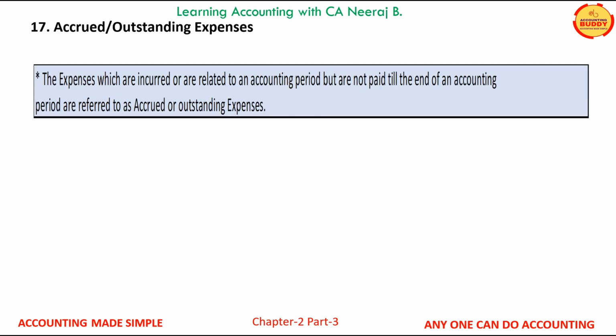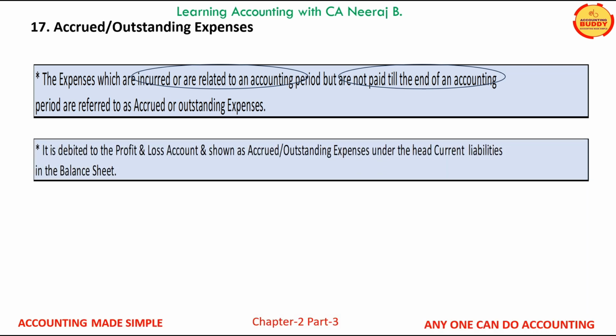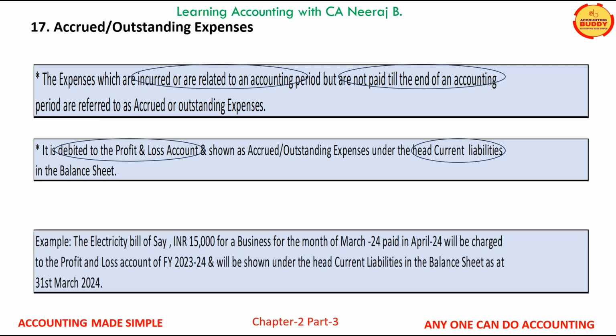The expenses which are incurred or are related to an accounting period but are not paid till the end of the accounting period are considered as outstanding expenses. Such expenses are charged to the profit and loss account of the accounting period for which they are related, and since they are still not paid till the end of the accounting period, they are grouped as outstanding or accrued expenses under the head current liabilities in the balance sheet. Let us understand this with an example.